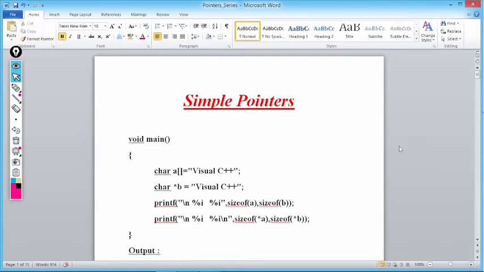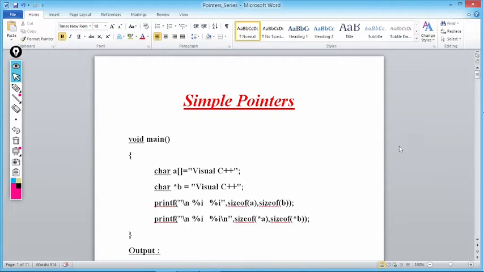What is sizeof? sizeof is an operator. Which type of operator? A unary operator. sizeof is what? It's a keyword. It is the only keyword which is also acting as an operator. So what does sizeof return? sizeof returns the number of bytes allocated to an operand. So when I write sizeof A, it will return the number of bytes allocated in memory with the name A.